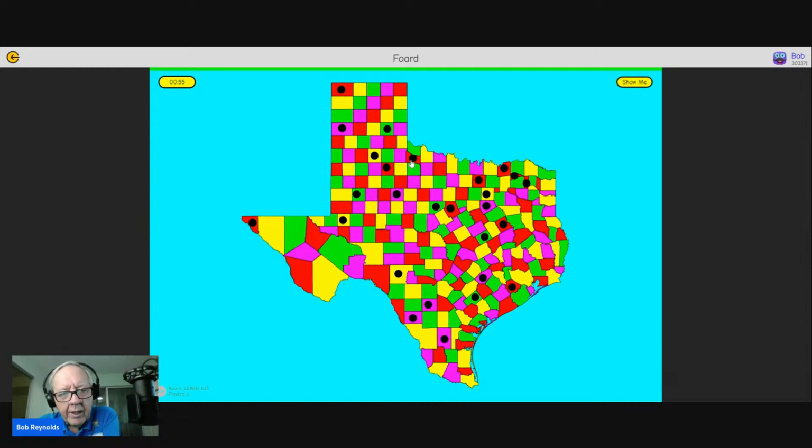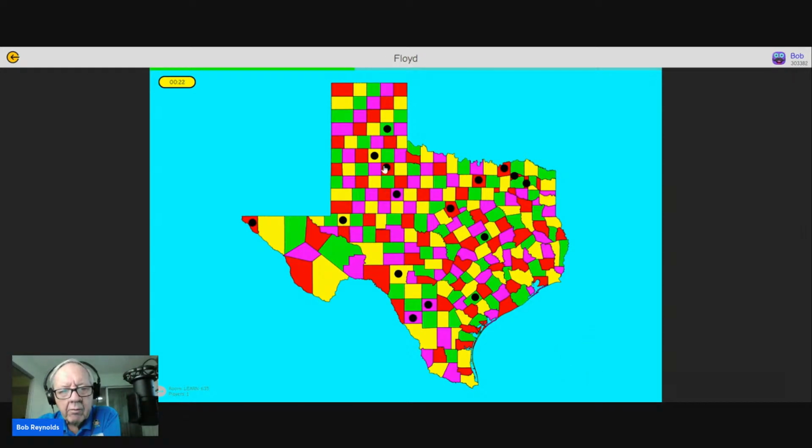We know this is Floyd and this is Ford. Ellis, we know there's Ellis and Erath, so Ellis. Fort Bend is down here towards the coast. Dallam was the first one in this game. Freestone, Duval. This was Donnelly. One of these is Dimmitt, one is Frio. I think this is Duval. Dawson was an early one. Fayette. Fayette is over here. That's Fayette. Deaf Smith. Dallas.